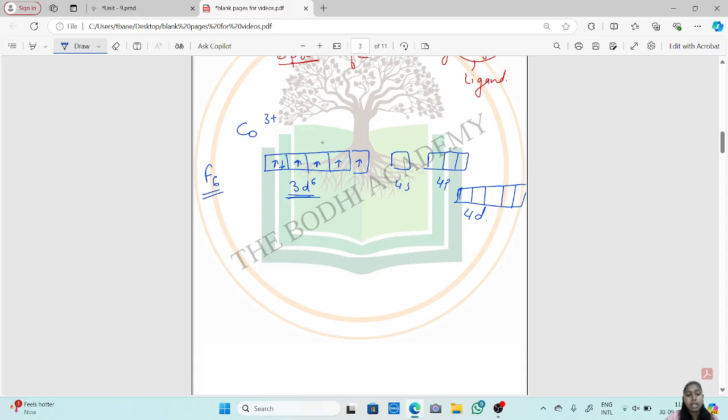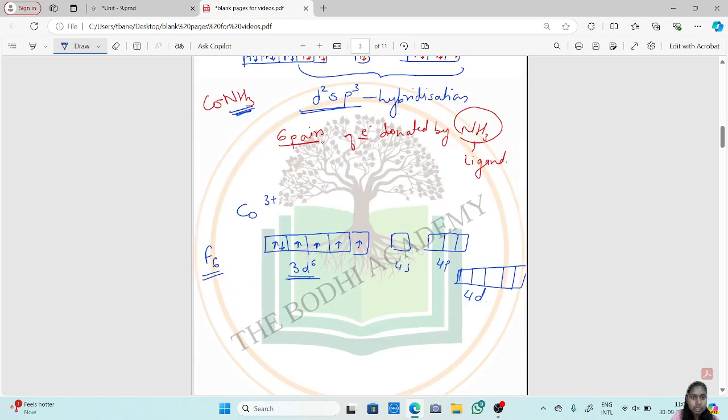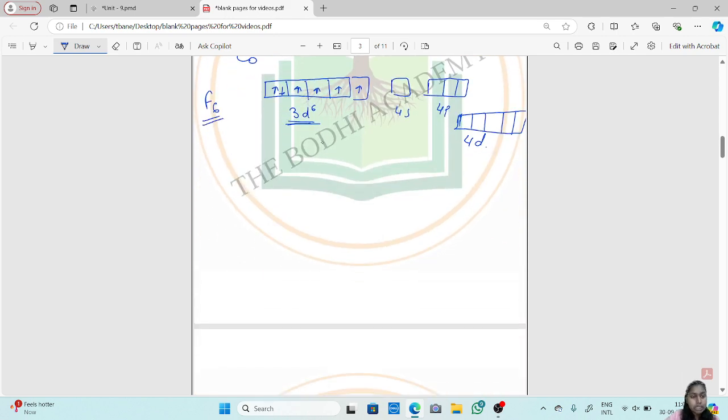So here the hybridization won't occur with the inner orbitals, but with the outer orbitals. In the first example, the hybridization occurred with inner orbitals because ammonia is a weak, neutral ligand, whereas fluorine is a strong ligand. So the hybridization will occur with an outer orbital.